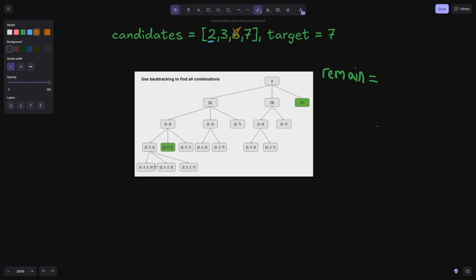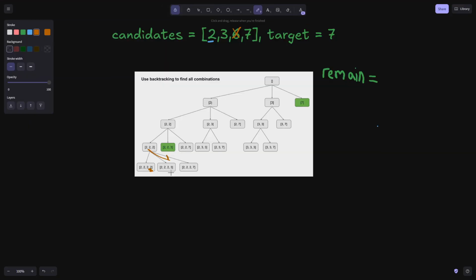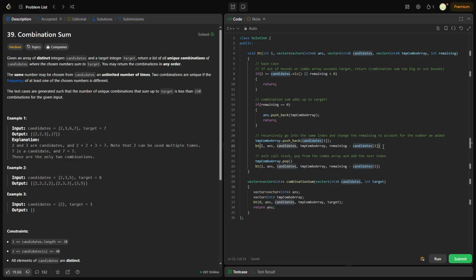Because if we don't do that, technically when we go up the call stack and let's say we add a 3, we would have 2, 2, 2, 2, 3 instead of 2, 2, 2, 3. So we need to pop this last number from the array when we go up the call stack. That way, when we add 1 to the index, we have this instead of 2, 2, 2, 2, 3. We don't want that. We'd get incorrect answers. So that's basically what we're doing.